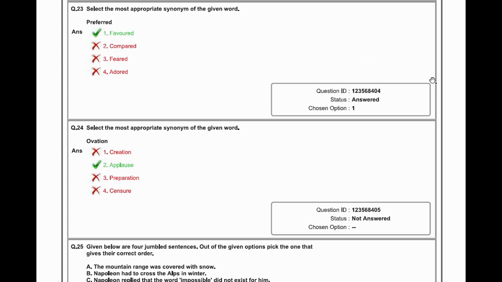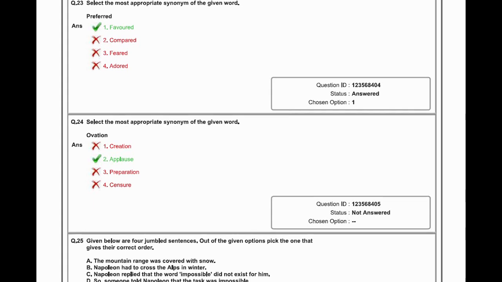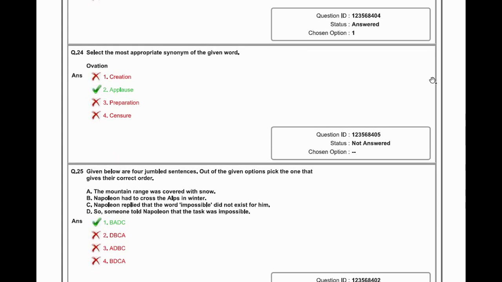Then move to question number 24. Select the most appropriate synonym of the given word. Ovation. Answer 1 is creation, second is applause, third is preparation, fourth is censure. So second, applause, is the correct option in this question.